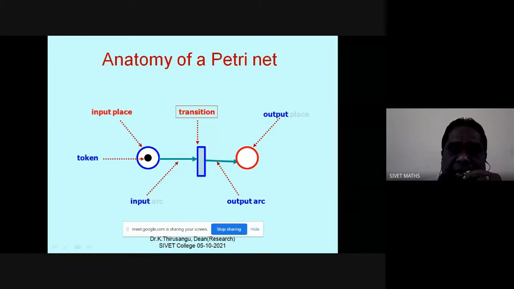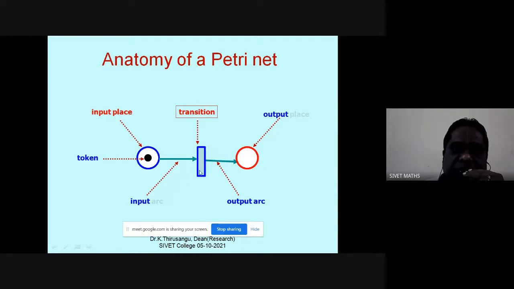Similarly, from this transition there is an arc going out, and this place is called an output of the transition. It receives an arc from this place, therefore this is called input. It gives information to this place, and therefore this is the output.